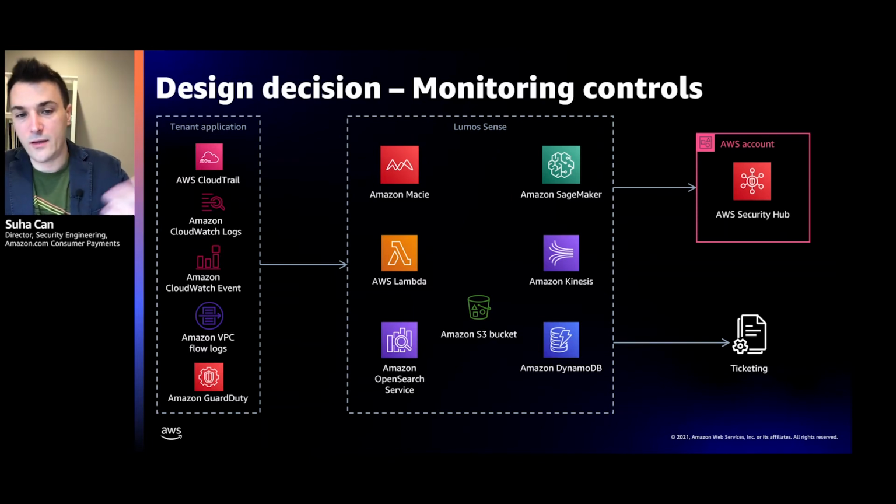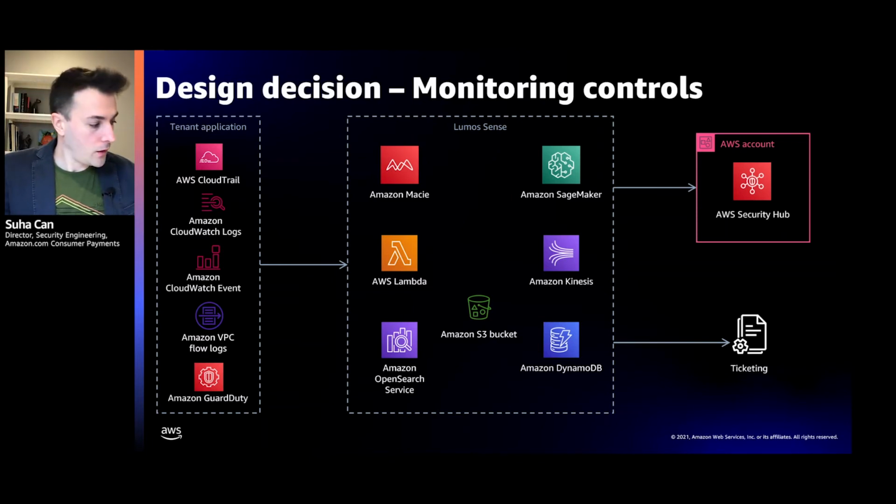So what did this lead us to? Because of the sheer scale and the number of the controls that we need to build and the size of our teams, we needed to have an underlying service that essentially provides an ability to build controls and deploy them and have them report and monitor their effectiveness as a service.